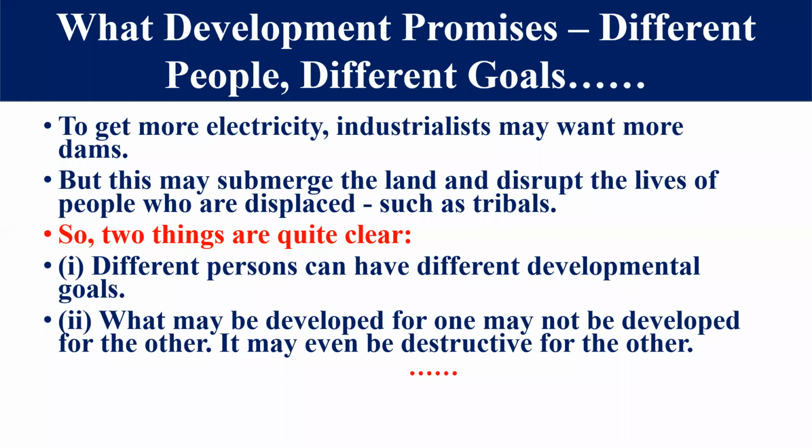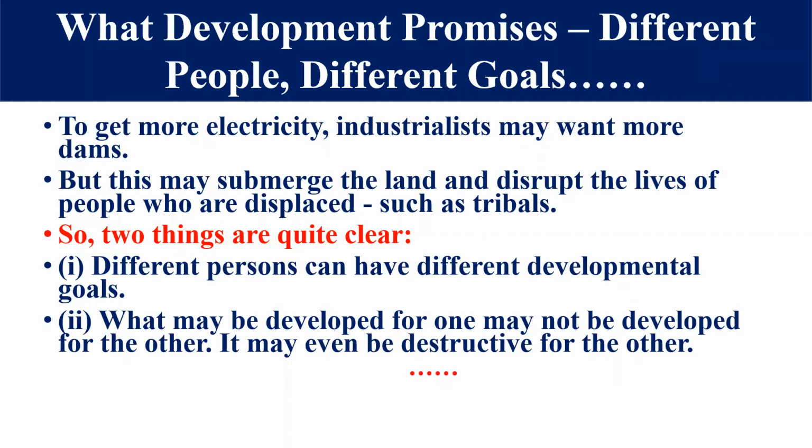So seeing all these things, two things are quite clear for us. First one is different persons can have different development goals. This is the first thing. But the second thing, that is most important: what may be development for one may not be development for another. And sometimes it may even be destructive and conflicting for each other. These two things are quite clear before us. Right, students?